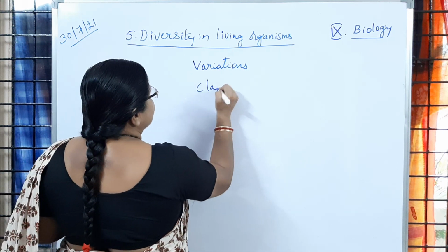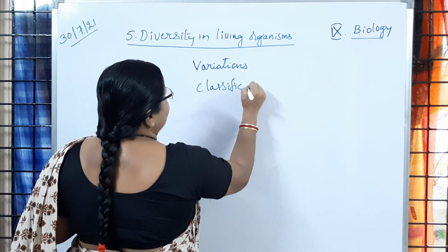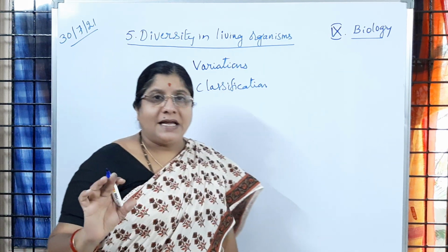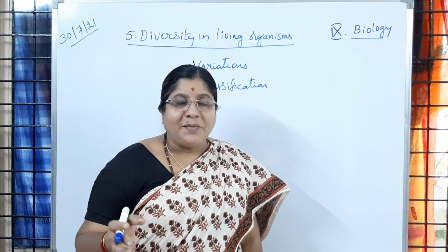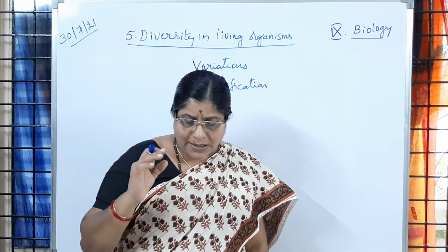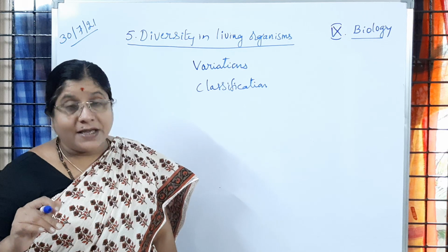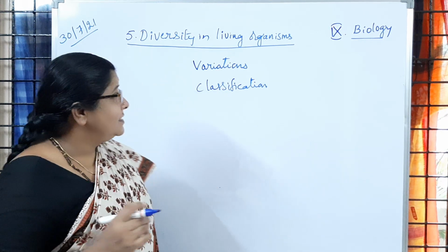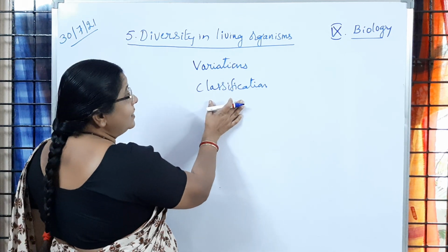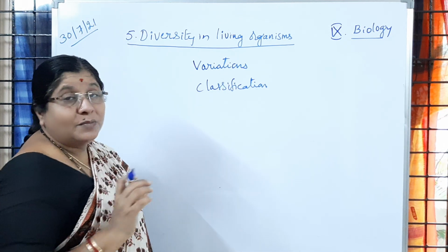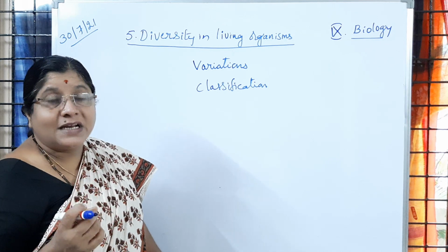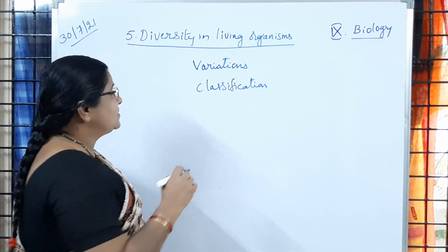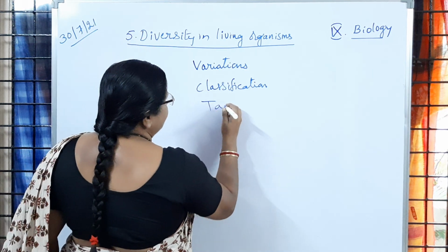So what is meant by classification? Grouping of organisms. In what way? By observing similar characters and dissimilar characters. Okay, now what do we call that? Science of classification. Study of classification or grouping of organisms by observing similar characters and dissimilar characters in a scientific manner is called taxonomy.